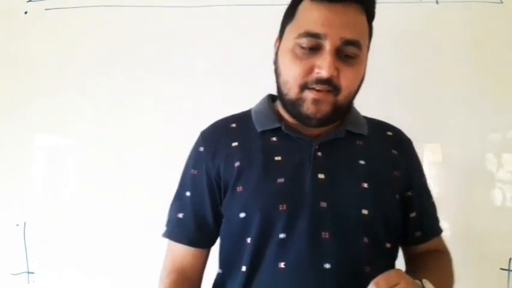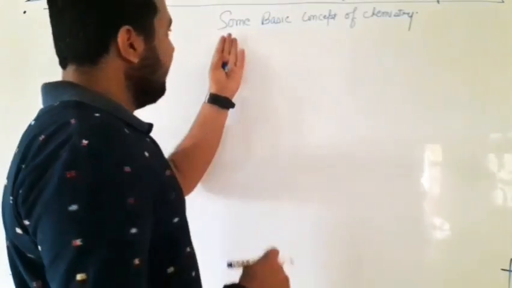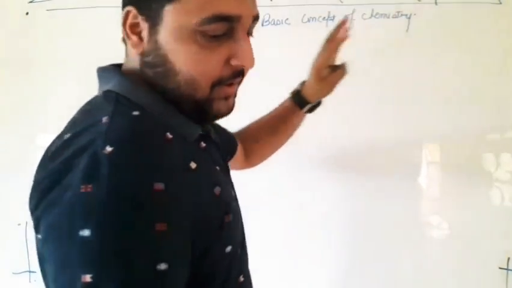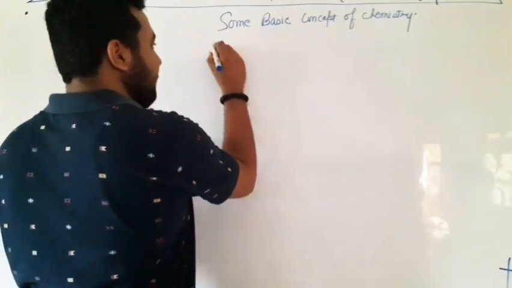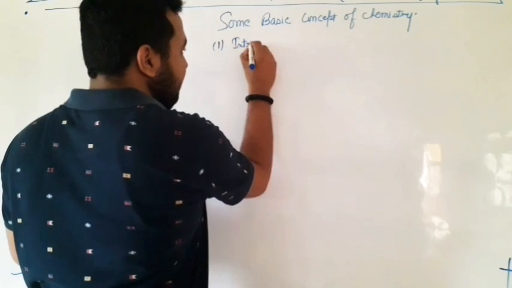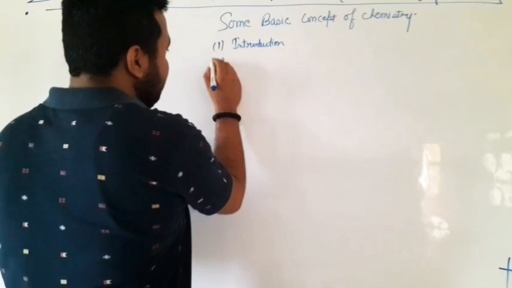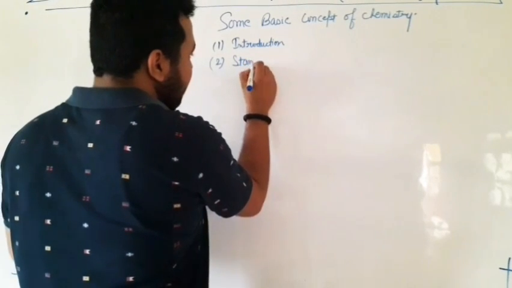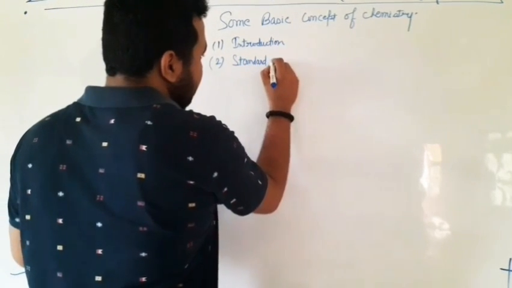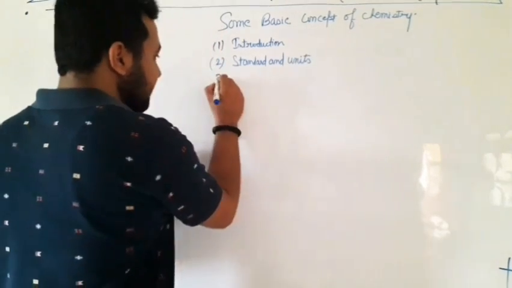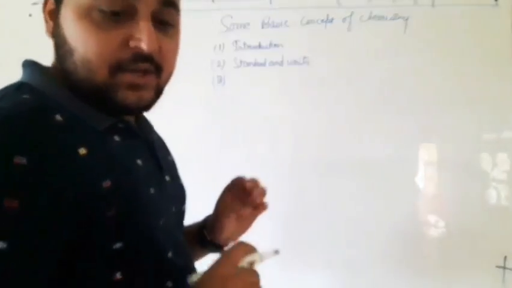Now, in class 11, the very first chapter is Some Basic Concepts of Chemistry. In this chapter, we are going to read, first topic is introduction. Second is standard and units.